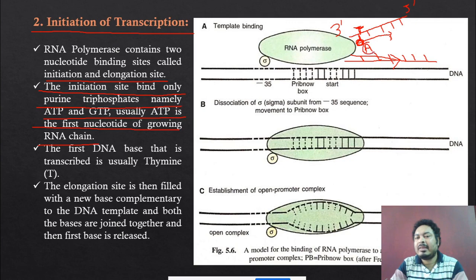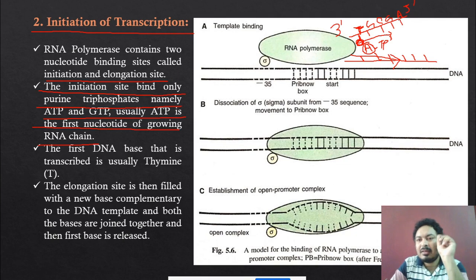The A molecule is the ATP. This is called adenosine triphosphate. So adenosine triphosphate binds to the T molecule. Okay. The second base may be G or maybe C, maybe suppose again G, maybe A, like that.